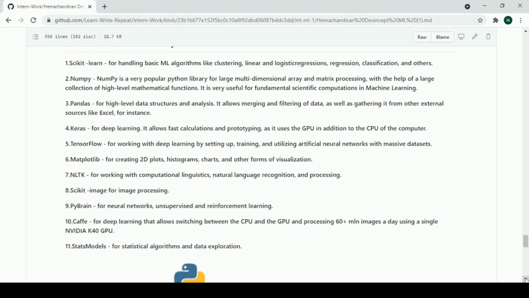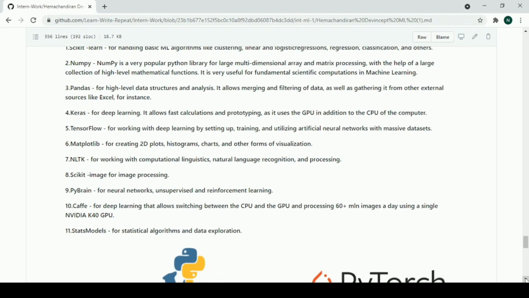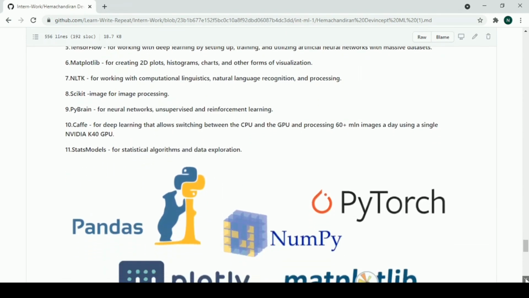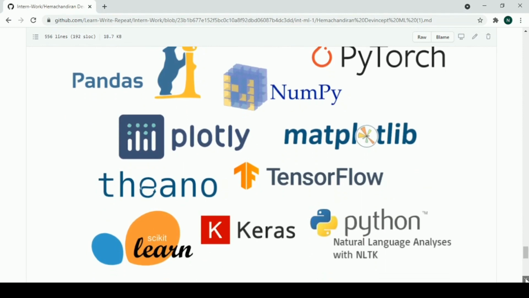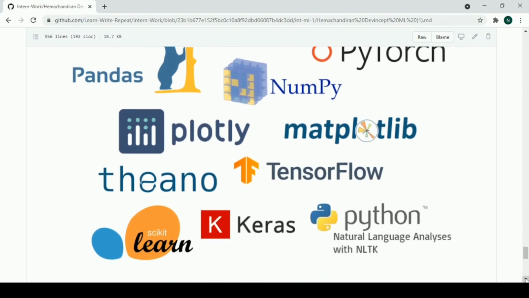Scikit-image is used for image processing. PyBrain is used for neural networks, unsupervised and reinforcement learning. Caffe is another library used for deep learning that allows switching between CPU and GPU and processing 60 plus million images a day using a single NVIDIA K40 GPU. Now comes Statsmodels. It's another library for statistical algorithms and data exploration. Now you can have a glimpse of all such libraries which you have gone through earlier. PyTorch, NumPy, Plotly, Matplotlib, TensorFlow, all such libraries are there in ML.